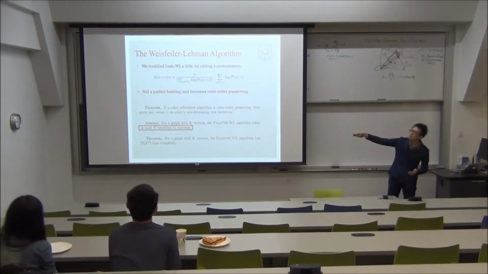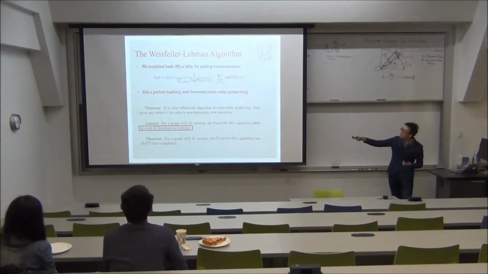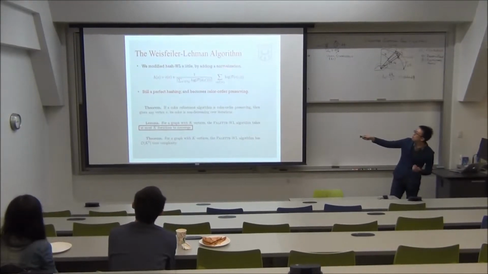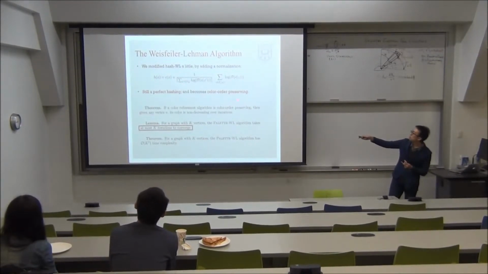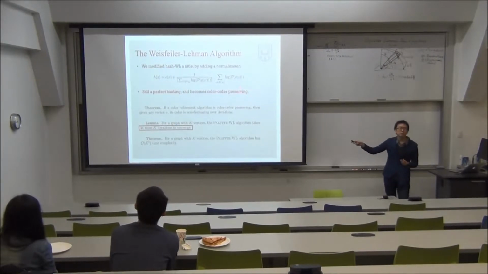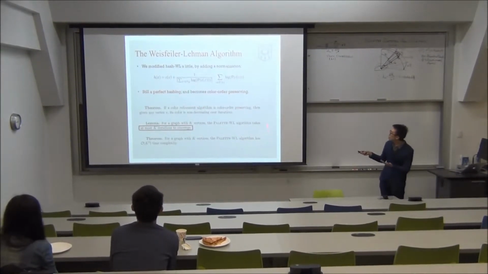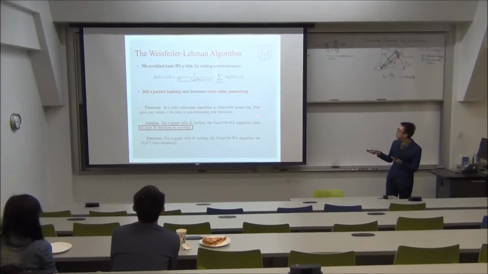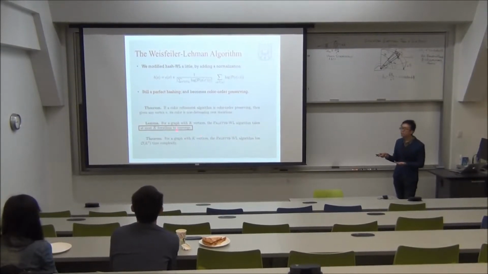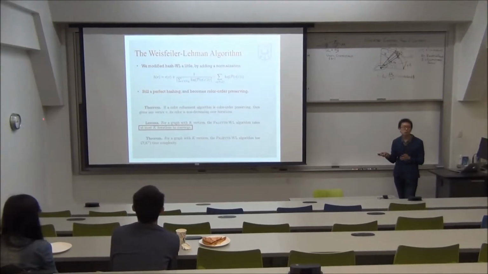And I think the answer is here. By adding this normalization term, we can make the hashing WL become color order preserving. And we have some rigorous proof to show that the resulting WL takes at most k iterations for the colors to converge.